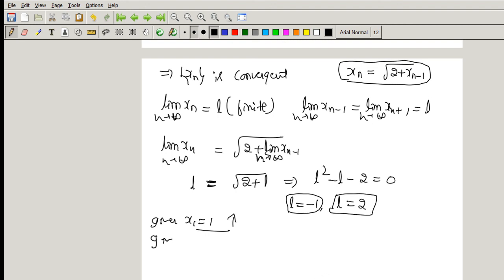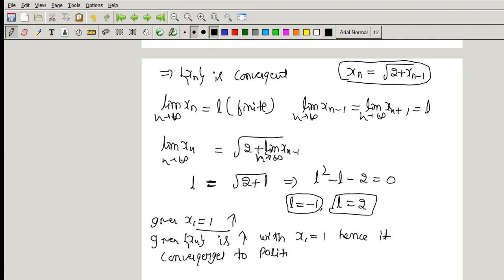Given xn is monotonically increasing with the first term 1, it is a positive term sequence. x1 is equal to 1, hence it converges to a positive value, and here we are getting 2.